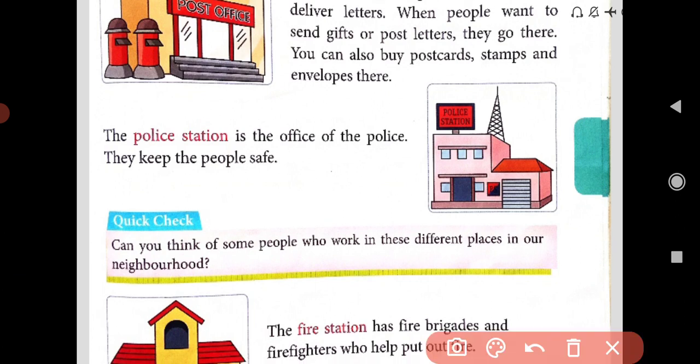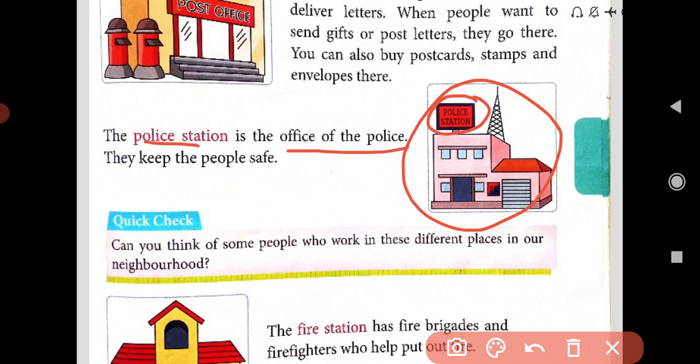Here you can see the police station. Yes, the board is written here. The police station is the office of the police. What is a police station, dear students? It is the office of the police. They keep the people safe. And what do the police do? They keep the people safe. The police station is the office of the police.